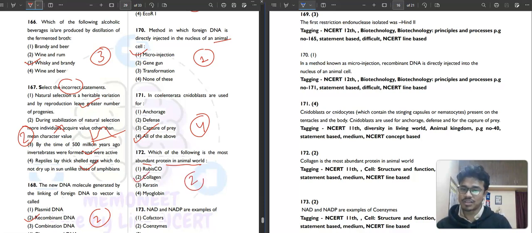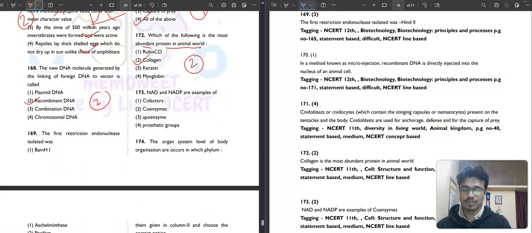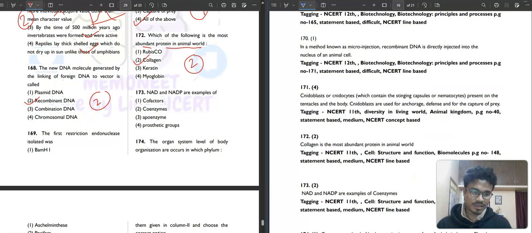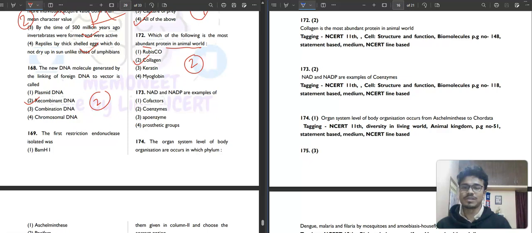This is a tricky question. It's very easy but tricky. The second option is your correct answer. If you don't read the question and just go with the flow, then you will make a mistake in this question, surely, for sure. Because I used to make this kind of mistake. That's why I'm telling you, don't make this kind of mistake.